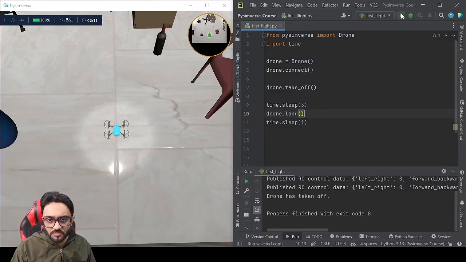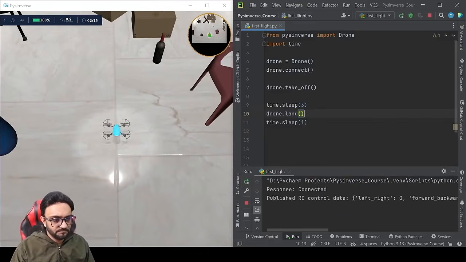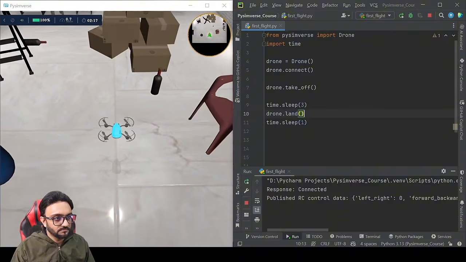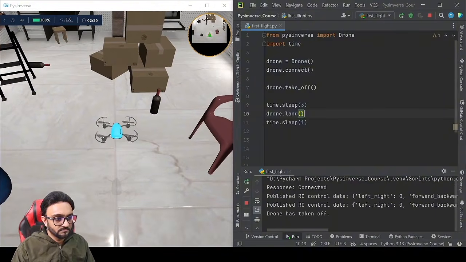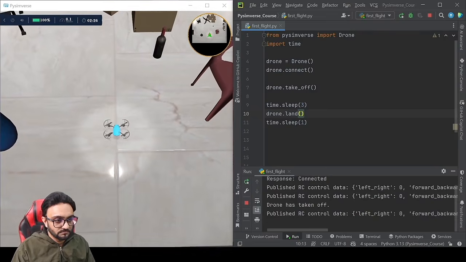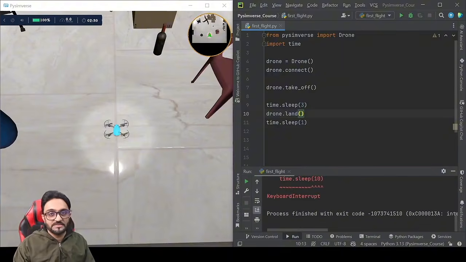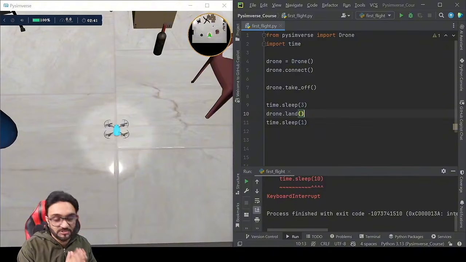So all you have to do is run it, and that's pretty much it. There you go. So that's the basic idea of how you can connect to your drone and how you can operate your first flight.